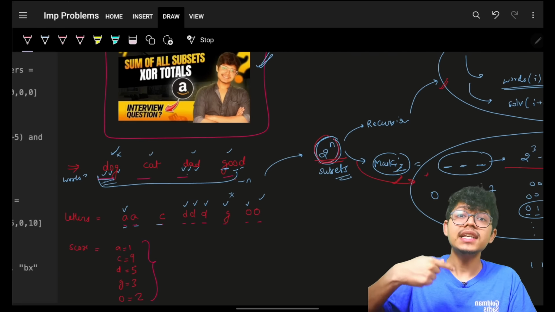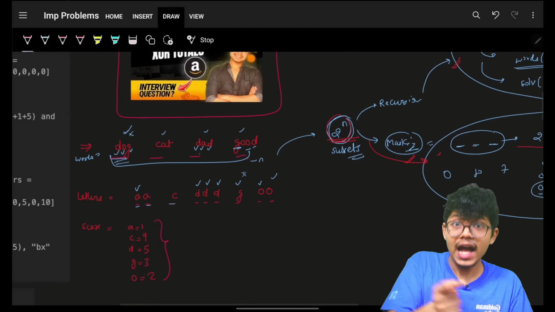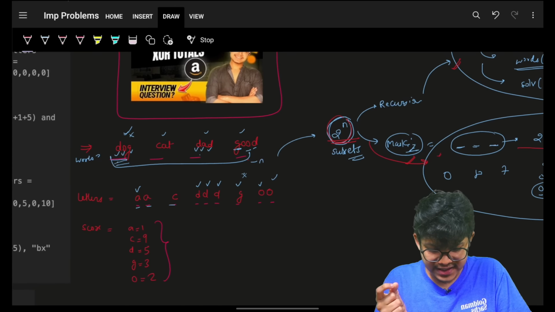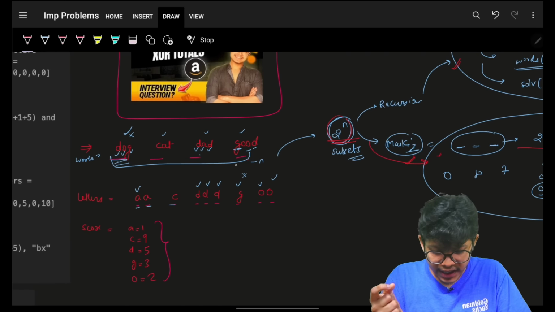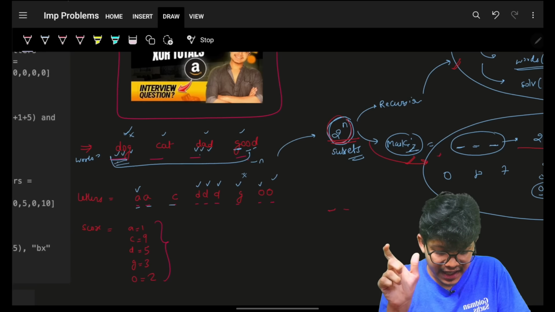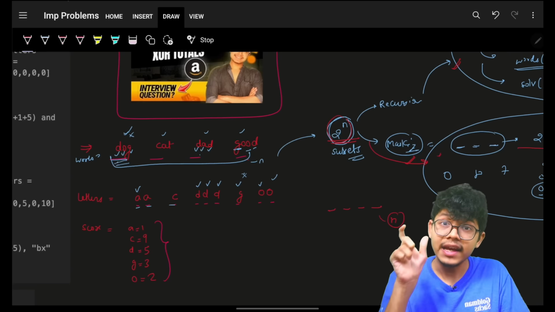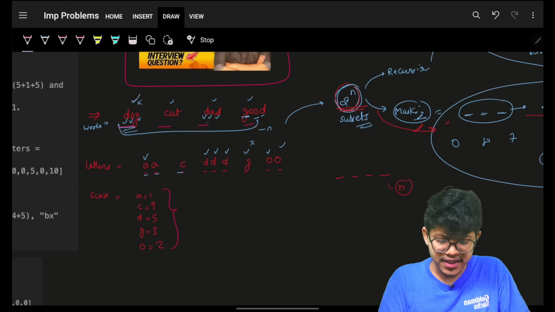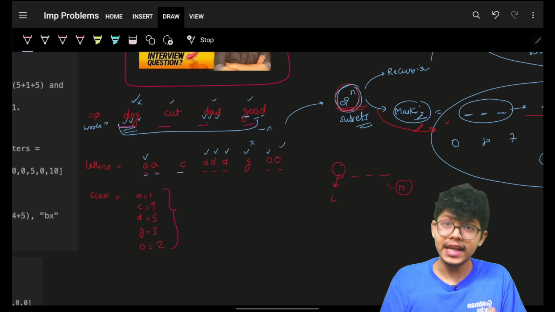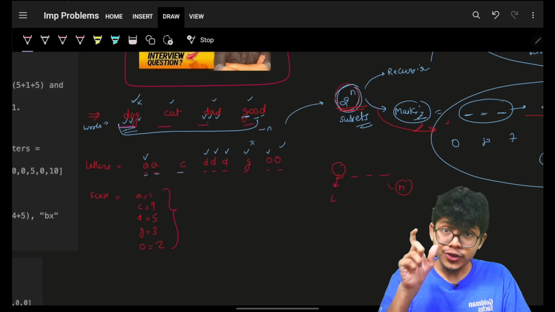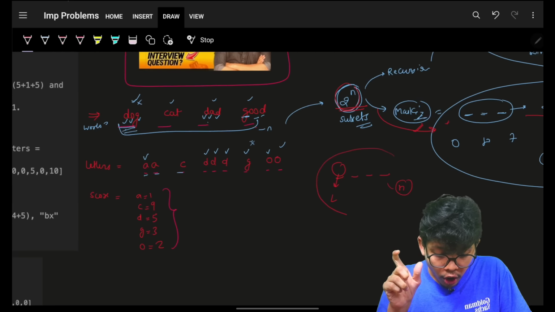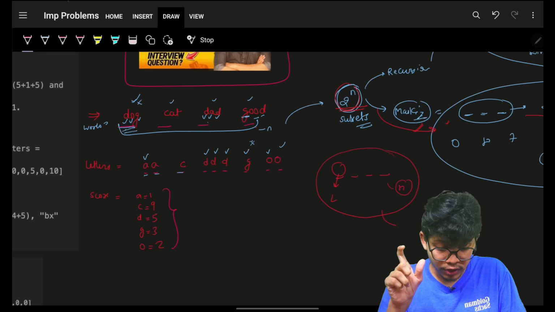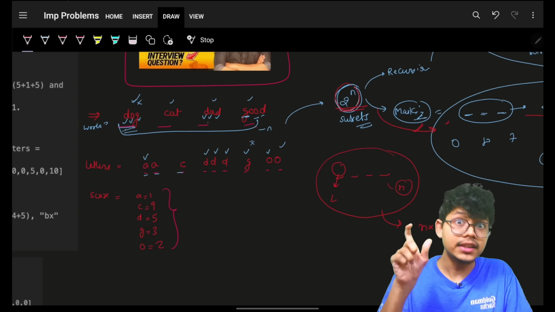Now when a subset is generated, let's say a subset is generated, and I know in the worst case a subset can have n words. Let's imagine that every word has a length of L. So in total I will have n into L characters, right?